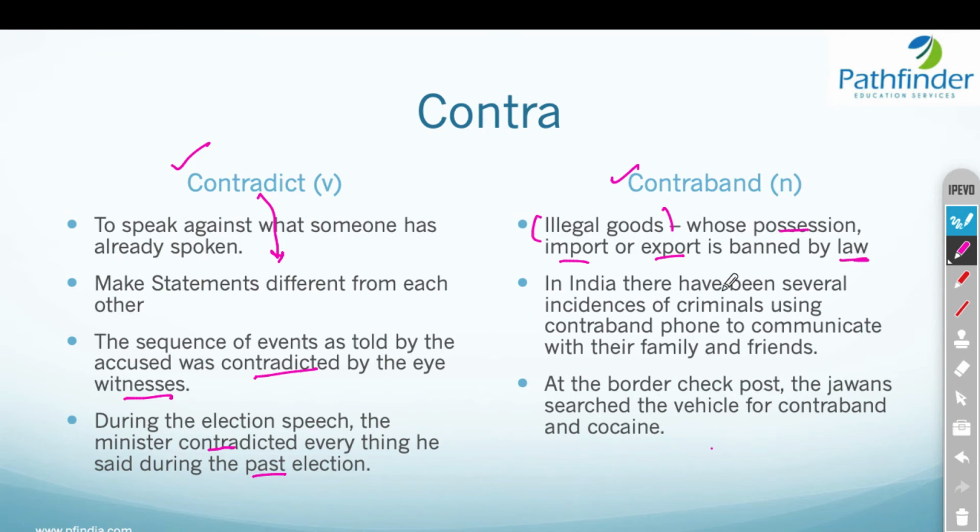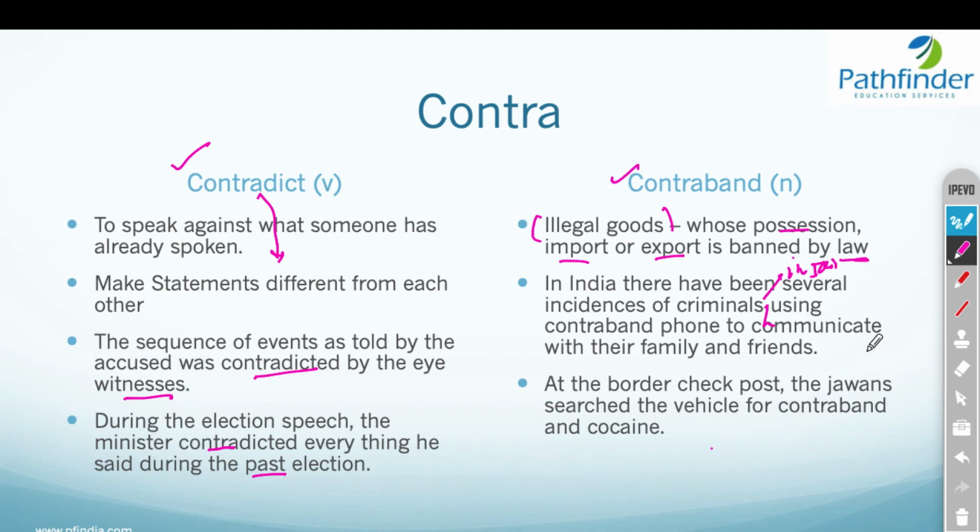Some example sentences could be: in India, there have been several incidences of criminals in jail using contraband phones to communicate with their family and friends.